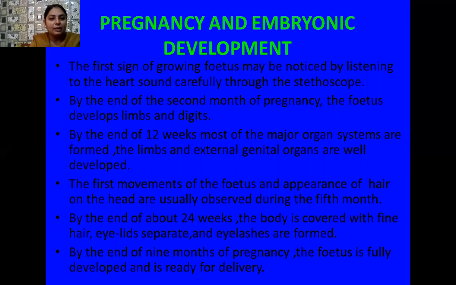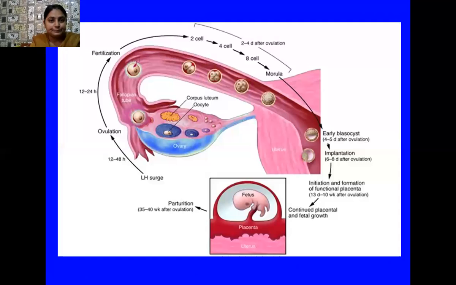The first movement of the fetus and appearance of hair on the head are usually observed during the 5th month. By the end of 24 weeks, the body is covered with fine hairs, the eyelids separate, and eyelashes are also formed. By the end of the 9th month of pregnancy, the fetus is fully developed and is ready for delivery.